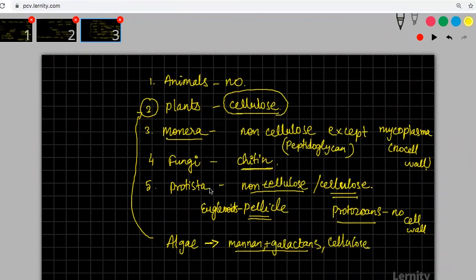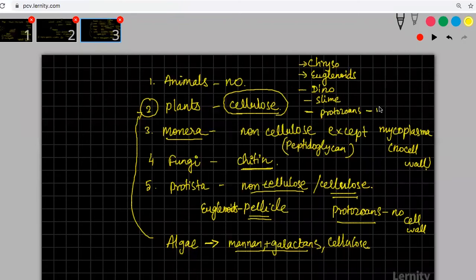In Protista, it is a very varied group. You have different sorts which are there. You have chrysophytes, you have euglenoids, you have diatoms, dinoflagellates. Then you have slime mold. And then you also have protozoans.